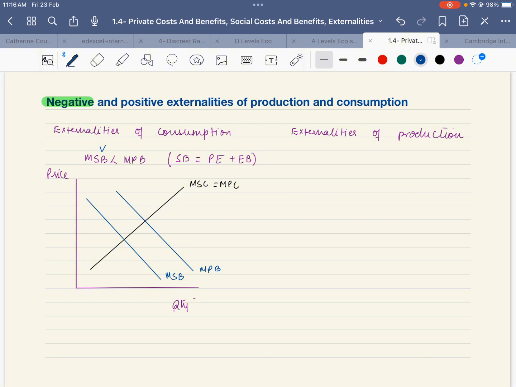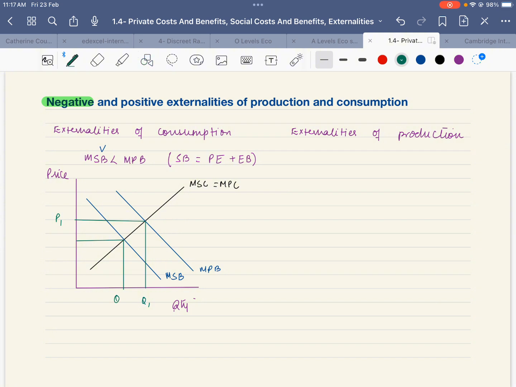Let's see where will be the allocative efficiency. Allocative efficiency is at this point, which is Q1, and this is P1. However, the society wants this quantity to be produced at this price.